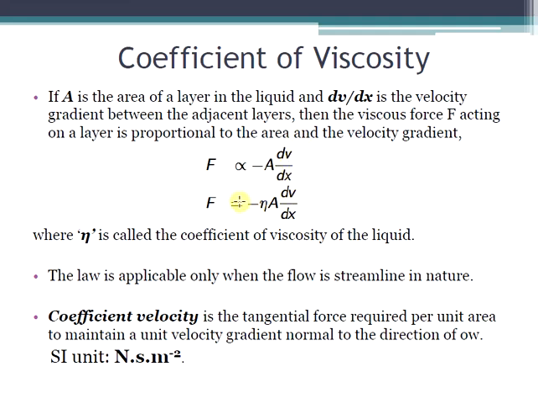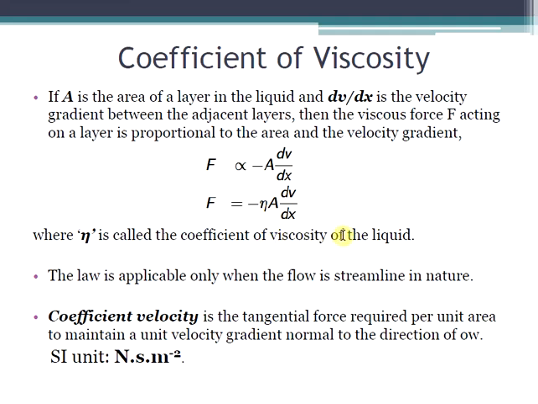So this is equal to, there is a minus sign here because the force decreases with increasing velocity gradient, F = -ηA dv/dx, and this eta is called the coefficient of viscosity of the liquid.